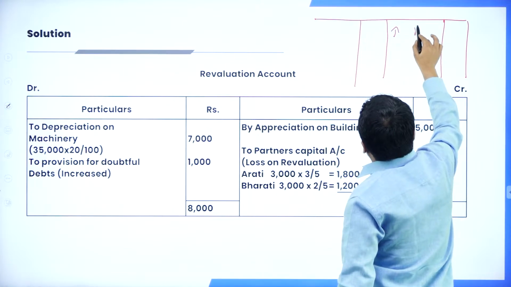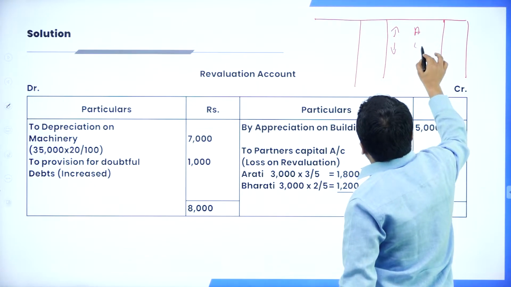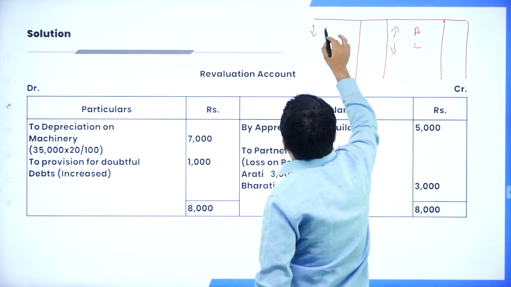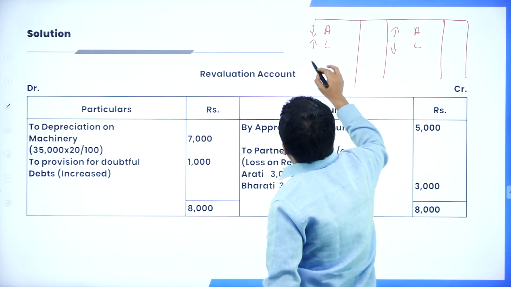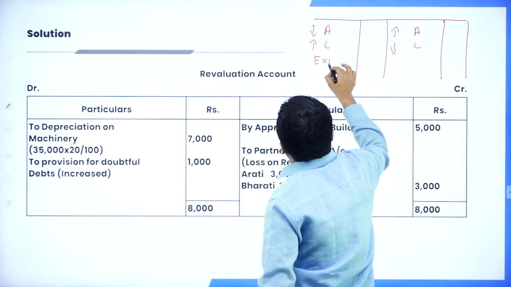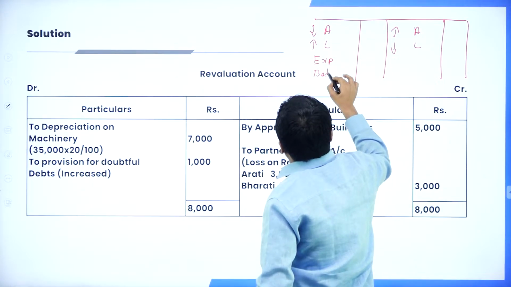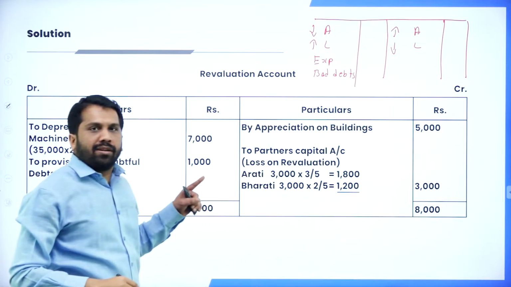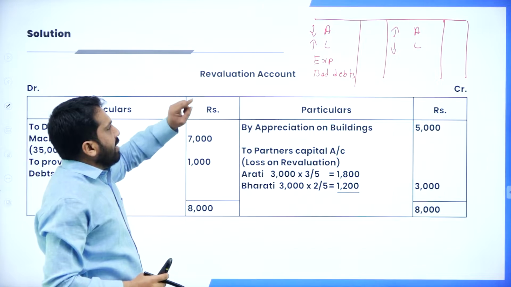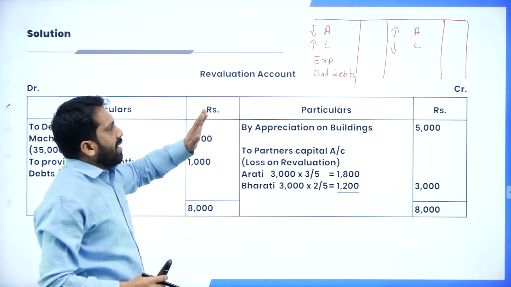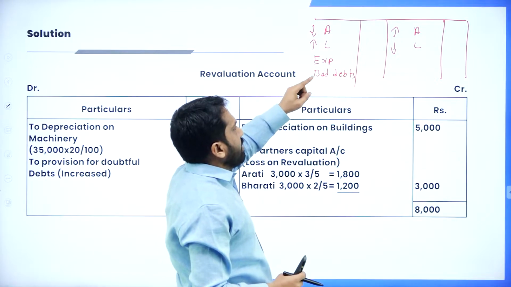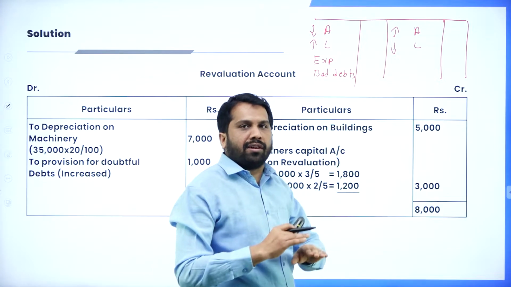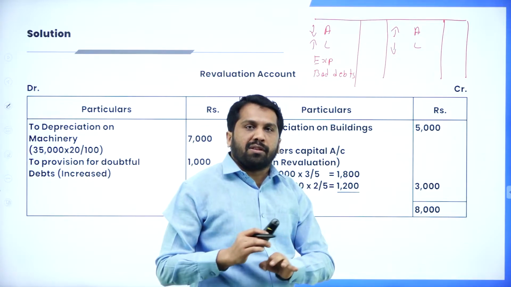Any increase in asset or decrease in liability will come under the credit side. Then decrease in asset, increase in liability, any expenses and any bad debts will come under the debit side. Hope you are clear. Decrease in asset, increase in liability, all the expenses, bad debts: debit side. Increase in asset and decrease in liability: always on the credit side. Always remember this format. 90% of the revaluation concept will be cleared.